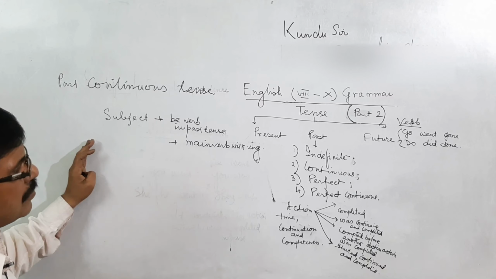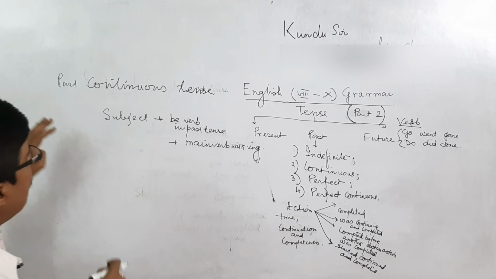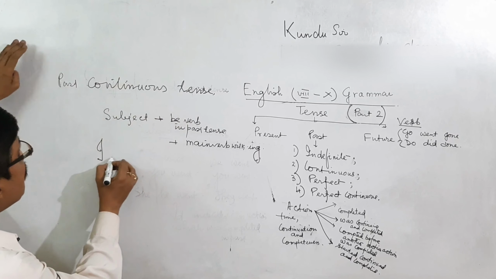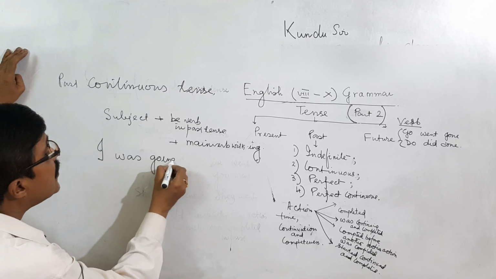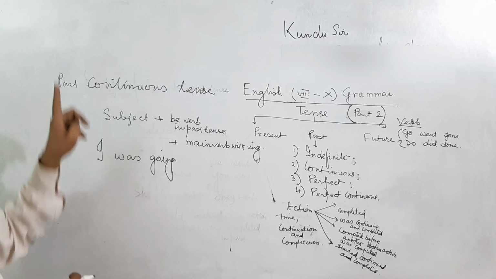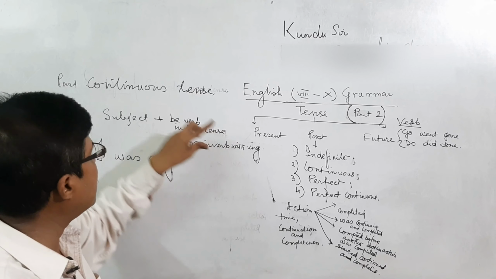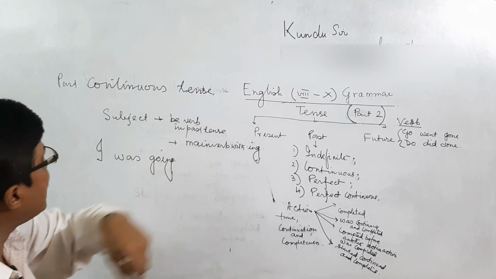Now for the subject, we have chosen the go verb for first person. The be verb is was, the main verb go with ing: I was going, first person singular number. The be verb is was and the main verb with ing. It is the thumb rule for past continuous tense.